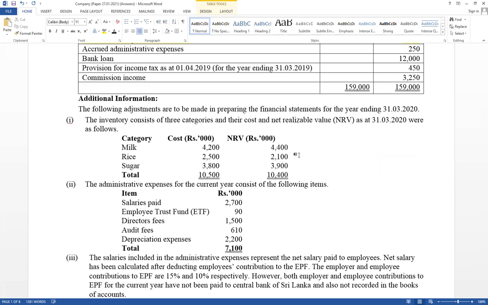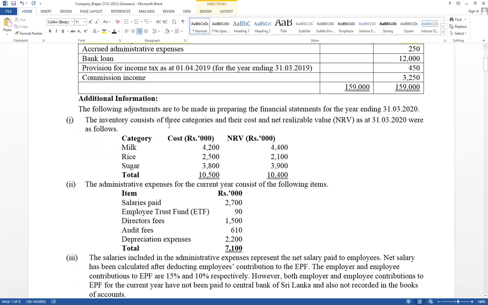Based on the prudence concept, the lower of cost and net realizable value should be included under current assets. Based on LKAS 2, when calculating the lower amount of cost and NRV, 2 methods can be applied. First one, item by item basis. Second one, group basis. So first, check the matching concept, prudence concept, as well as LKAS 2.